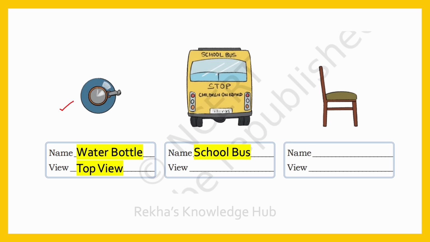Next one. This is a school bus. And this is the back view of the school bus. This is the back view. Then next one, you can see a chair here. And this is a side view of the chair. This chair is viewed from the side.